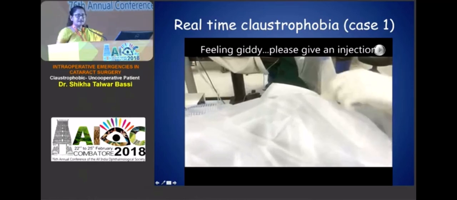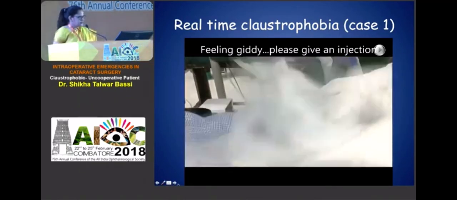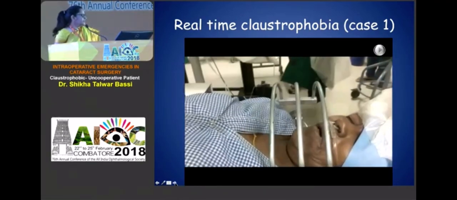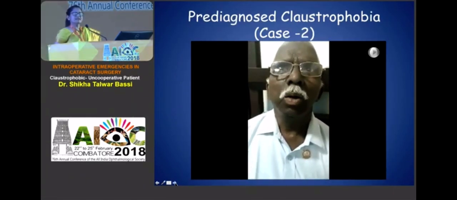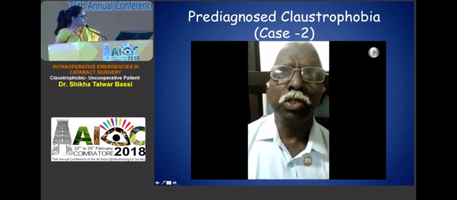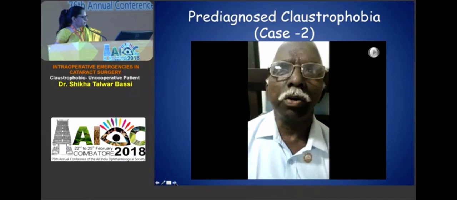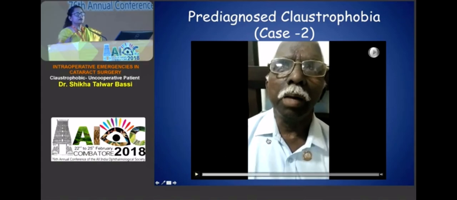So this is what has happened, that the drape had to be removed. Before we look at how to proceed in these cases, let's see another situation where the patient is a pre-diagnosed case of claustrophobia.